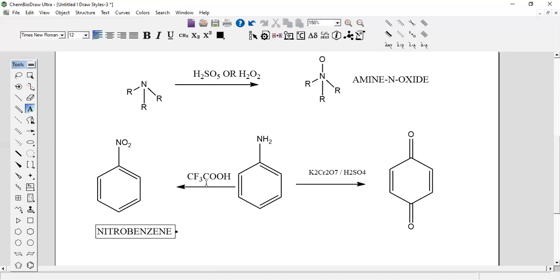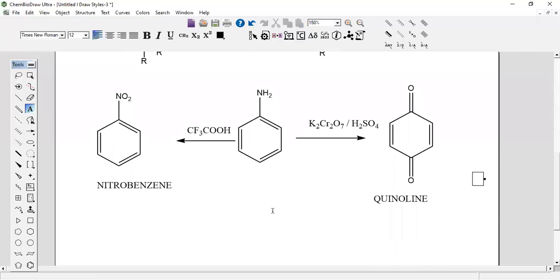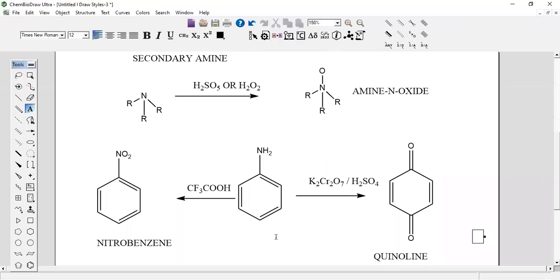Aniline will give nitrobenzene with trifluoroacetic acid, but with potassium dichromate it will give, what is this compound? Quinoline. It will give quinoline. This is the oxidation of amines.